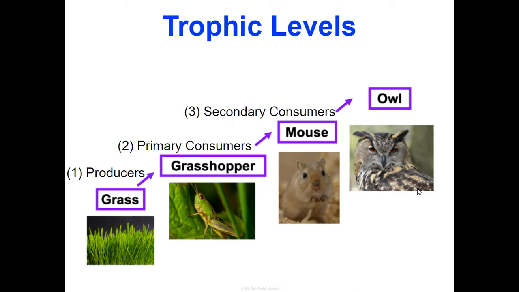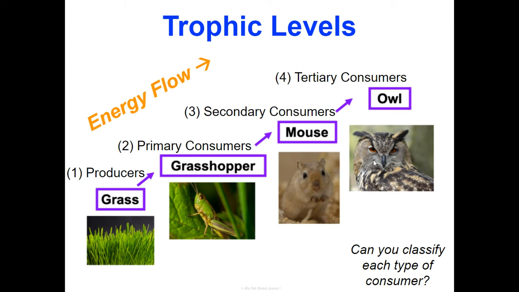The mouse, in this case, would be called the secondary consumer, followed by the owl, which would be the tertiary consumer. So in this case, there were four trophic levels: one, two, three, four within our food chain. First always comes our producers, followed by the primary consumer, secondary, and the tertiary consumer. And don't forget, remember, the arrows and their direction is what indicates the energy flow.